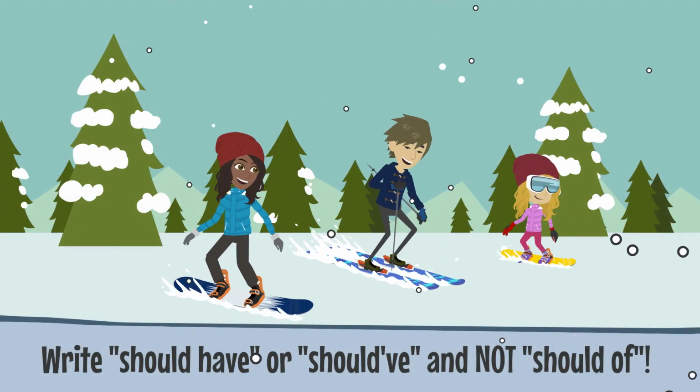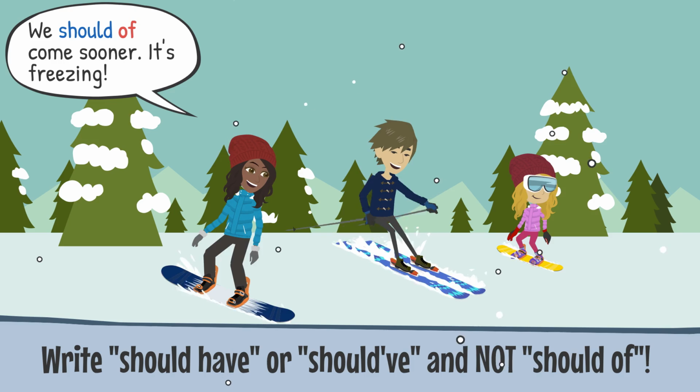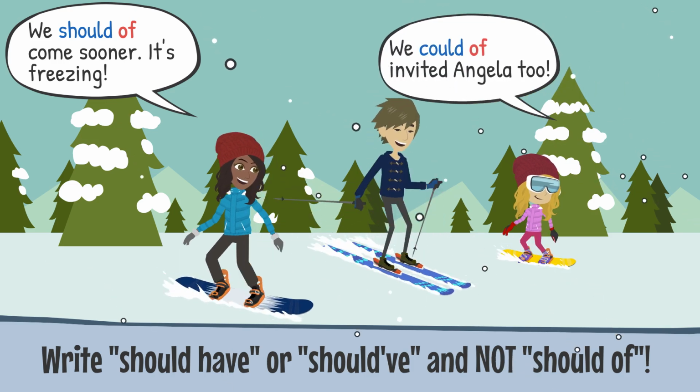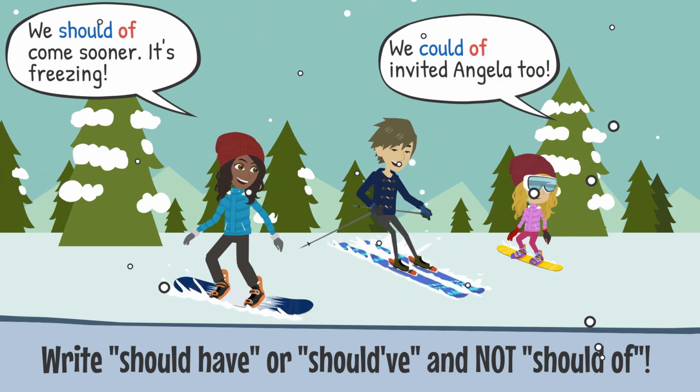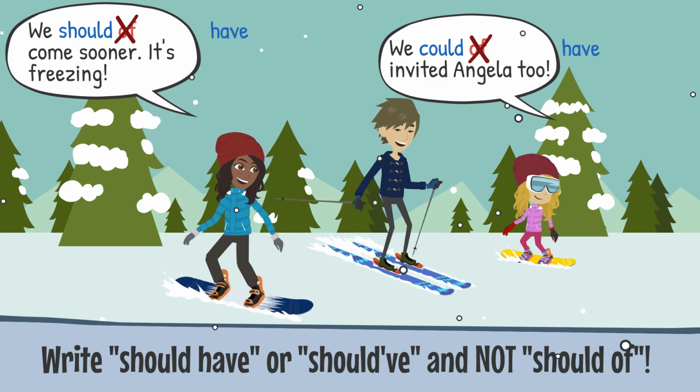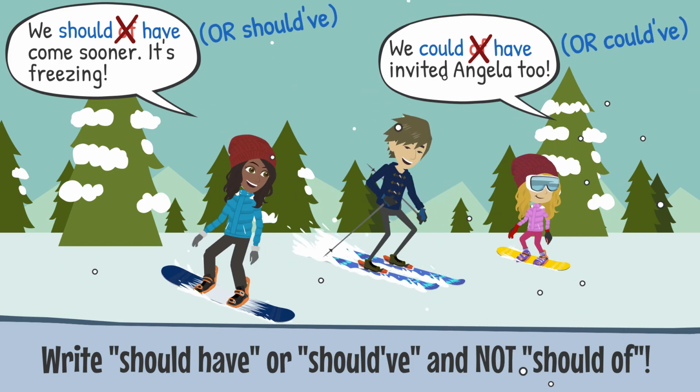Look at these examples. We should have come sooner. It's freezing. We could have invited Angela too. In these examples, we should not use the word of. We need to use the word have or the contraction apostrophe VE.